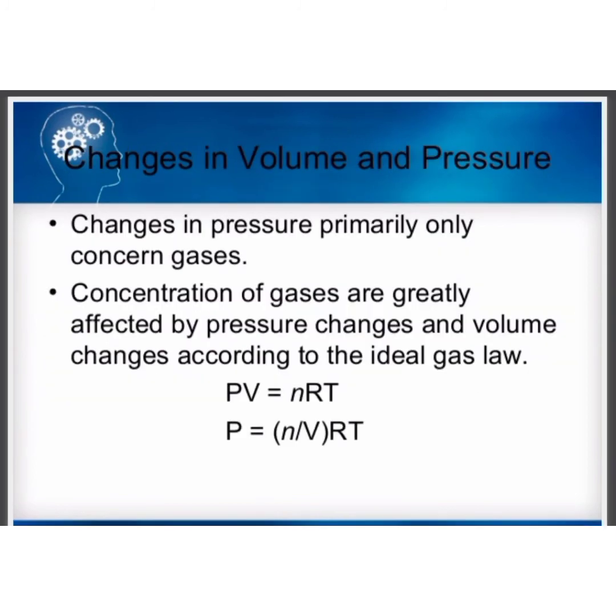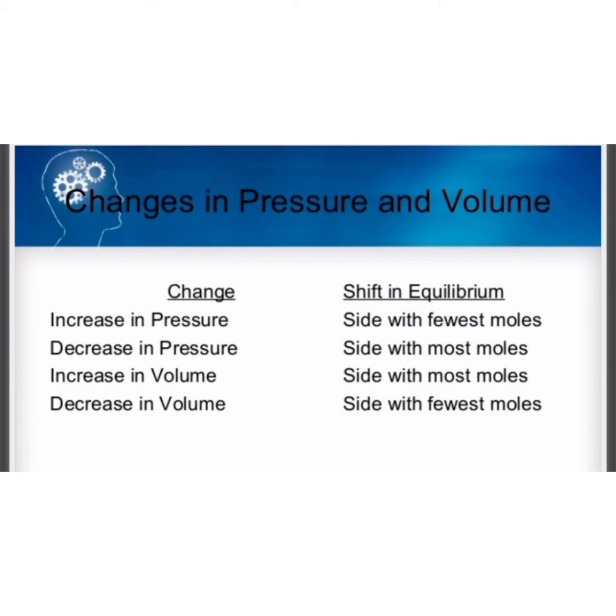Changes in volume and pressure. Pressure is significant only for gases. Concentration of gases are greatly affected by pressure changes and volume changes according to the ideal gas equation PV is equal to nRT. Increase in pressure shifts the equilibrium towards the side with fewest moles and vice versa. Similarly, increase in volume shifts the equilibrium towards the side with most number of moles and vice versa.